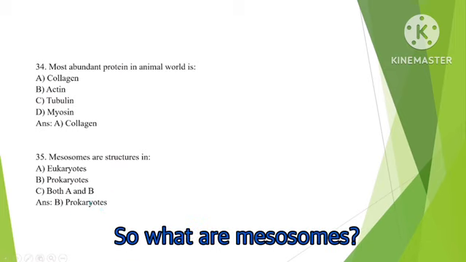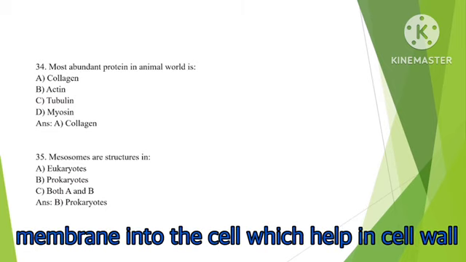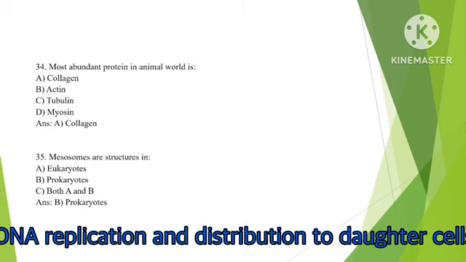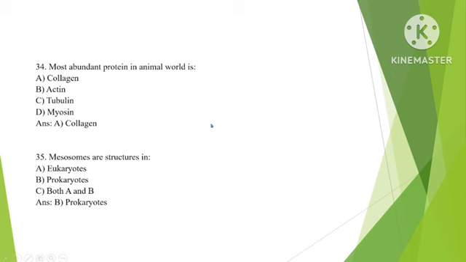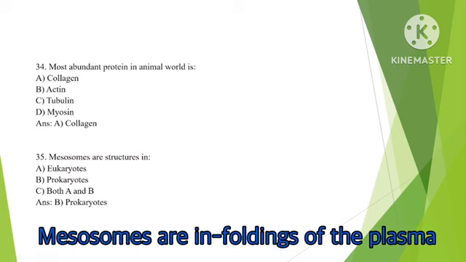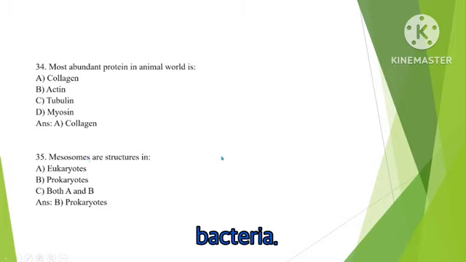So what are mesosomes? Mesosomes are extensions of the plasma membrane into the cell, which help in cell wall formation, DNA replication and distribution to daughter cells. This is the statement given in NCERT. Mesosomes are infoldings of the plasma membrane found in prokaryotic cells like bacteria.